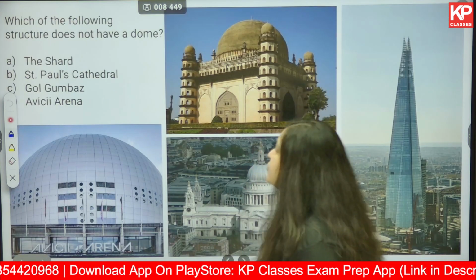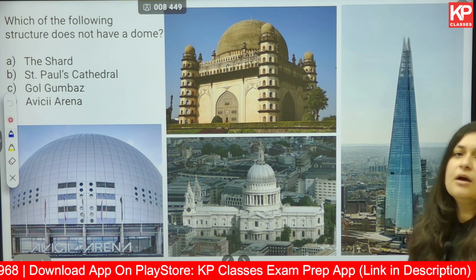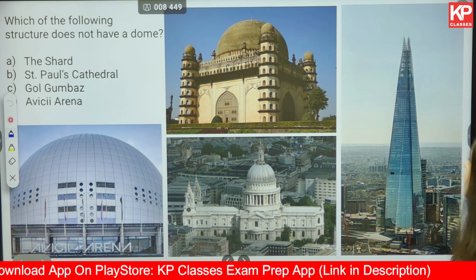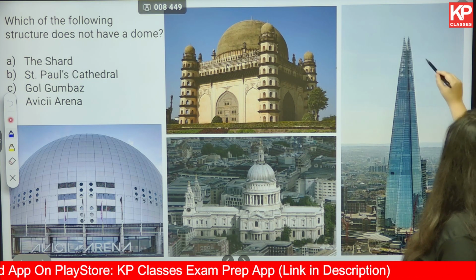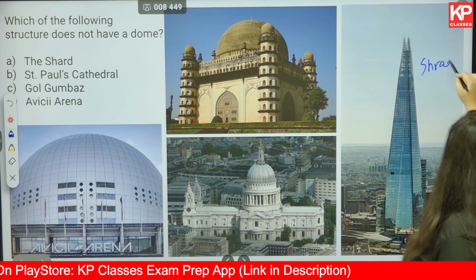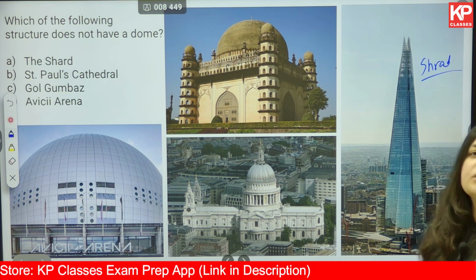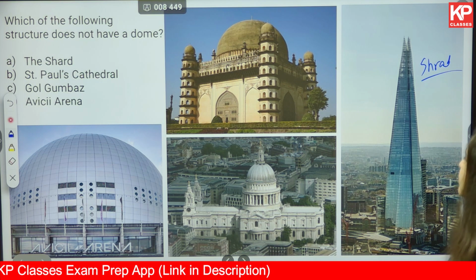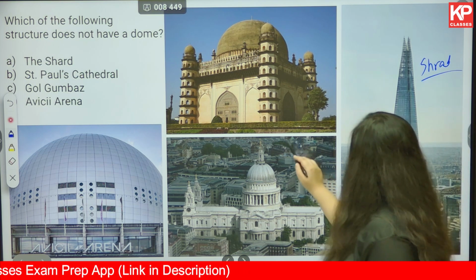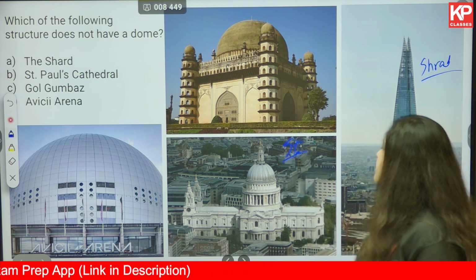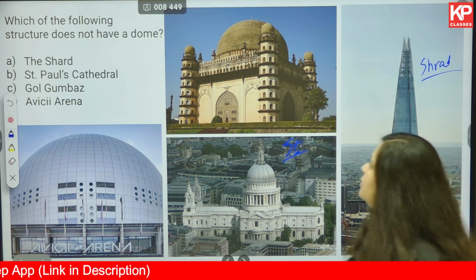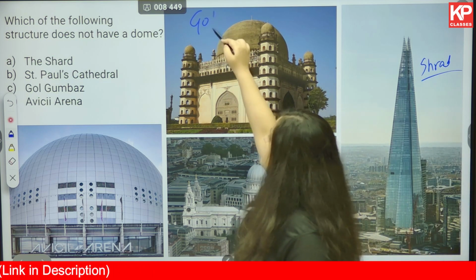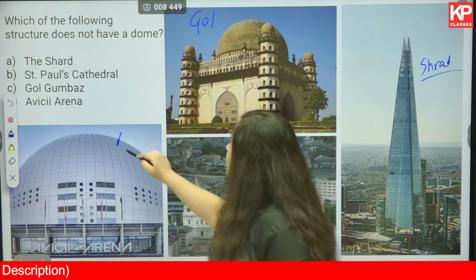So first of all, let us look at how these buildings look like. This is the Shard. Now, homework, who was the architect for this? Second, St. Paul's Cathedral. Third, this is Gol Gumbaz and this is Avicii Arena.